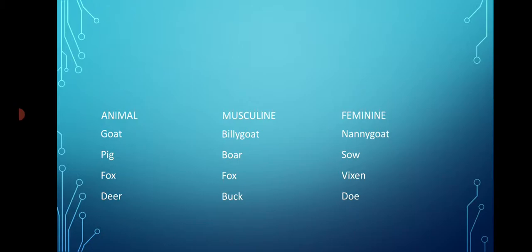Fox is common, but its masculine is also fox, and its feminine is vixen. When you talk about a fox, it might mean masculine. Fox is both common and masculine. Why? Because there is no specific other word for masculine gender. Fox is used as masculine gender only, whereas its respective feminine gender is vixen. Deer is common, buck is masculine, doe is feminine.